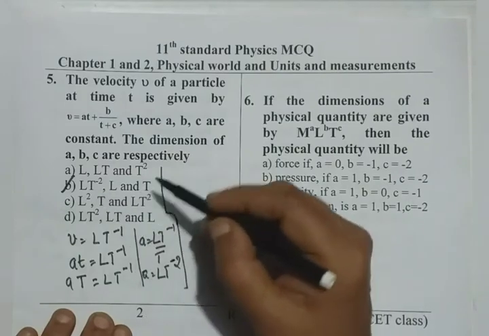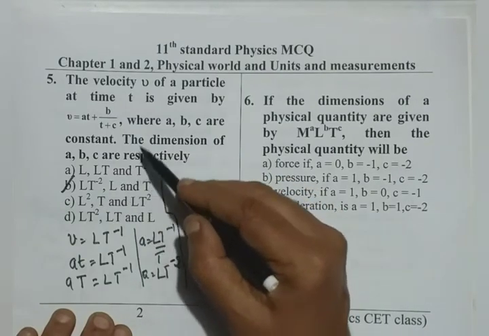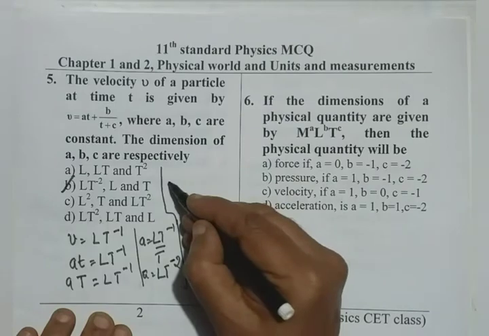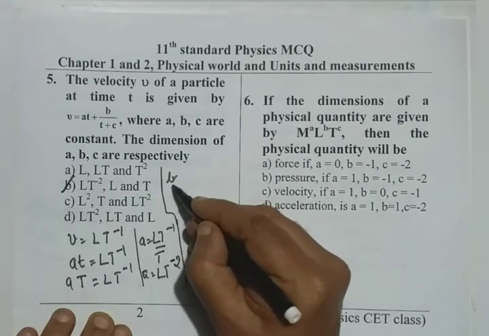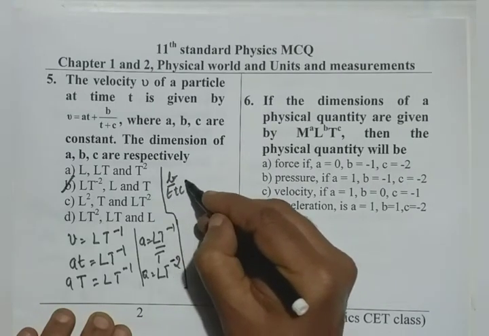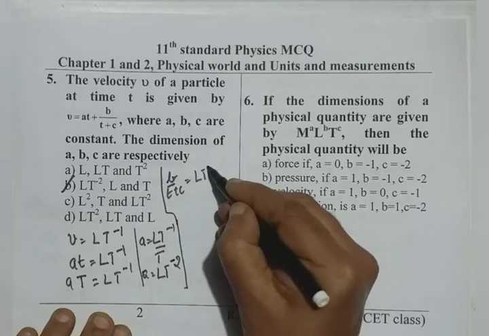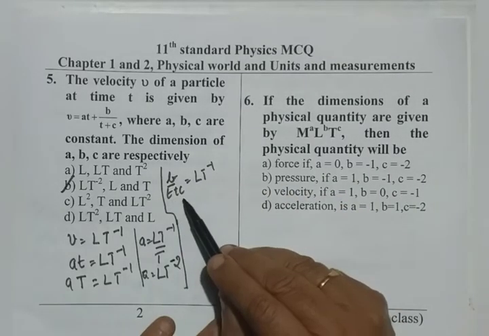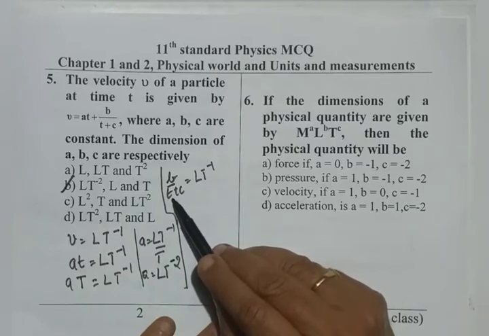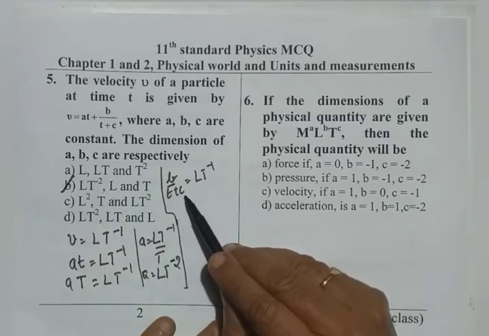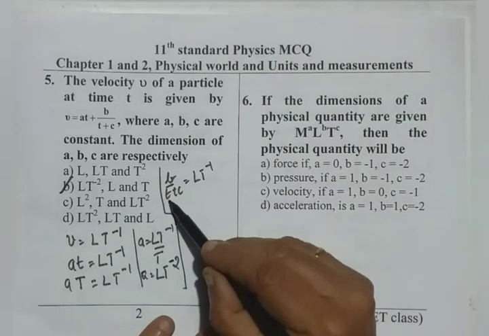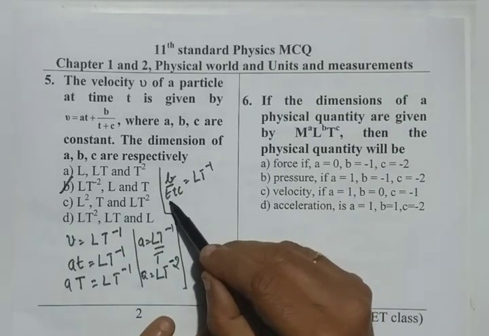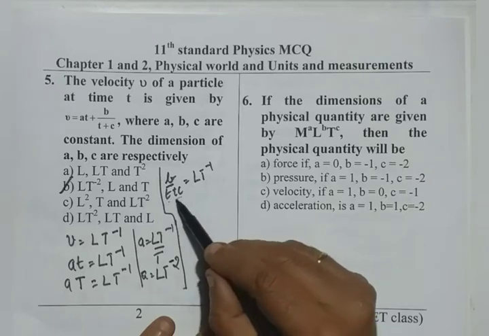So if this type of question arises, we go for B by T plus C, which should also be LT to the power of minus 1. Observe here, in the denominator T plus C, time can only be added to time only. Therefore, C must also have the dimension of time. That we can get logically from looking at the denominator of this.